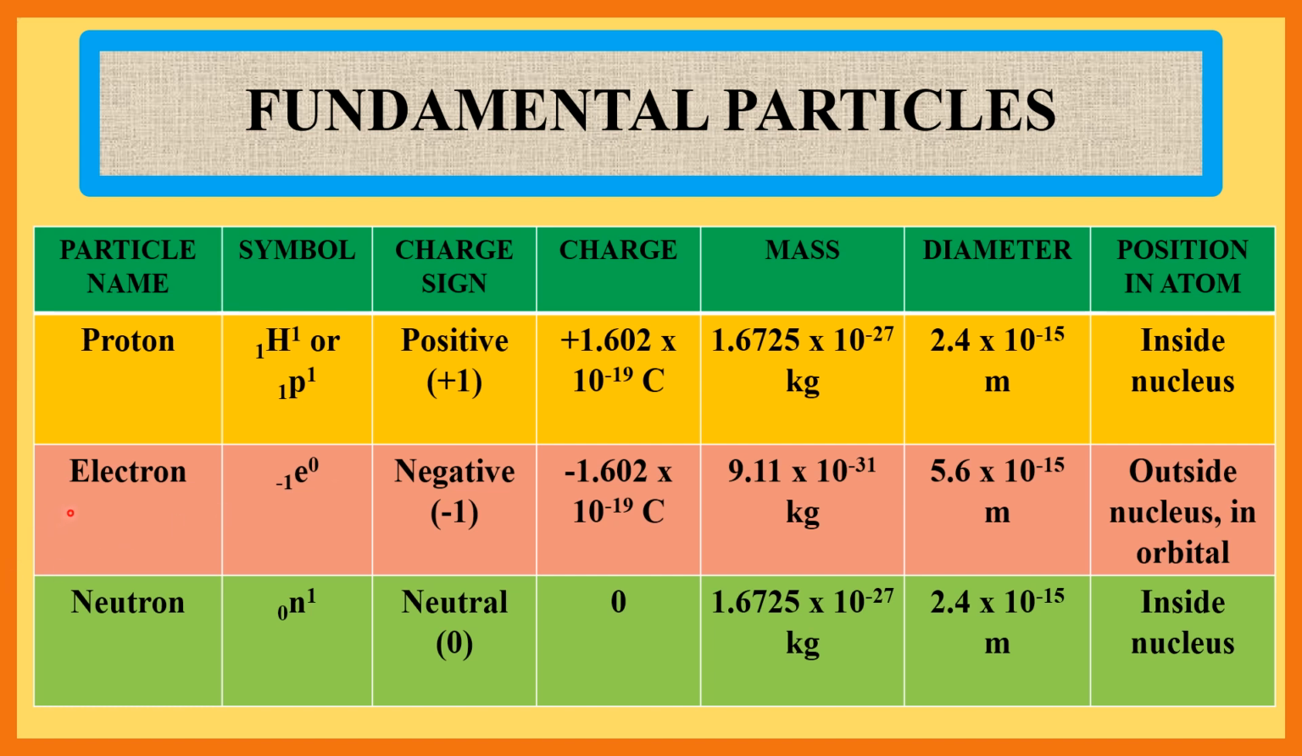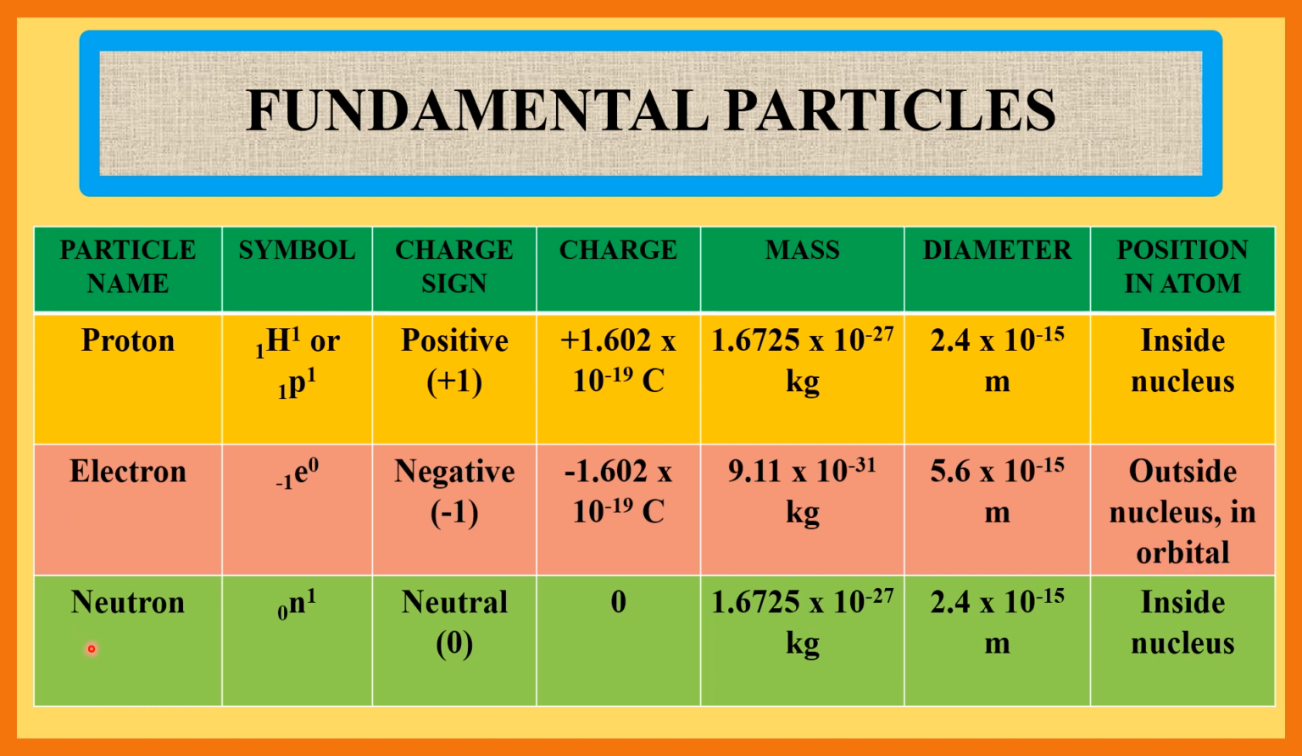Second particle, electron. Symbol -1 E0. Charge sign negative. Electron contains 1 unit of negative charge. Charge minus 1.602 into 10 to the power minus 19 coulomb. Mass of electron, 9.11 into 10 to the power minus 31 kg. Diameter of electron, 5.6 into 10 to the power minus 15 meter. Position in atom: outside nucleus in orbital.